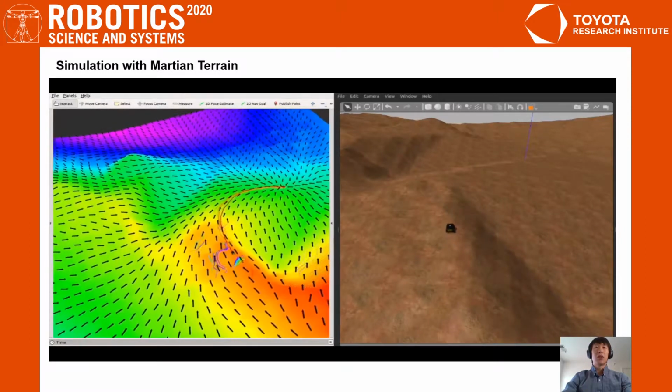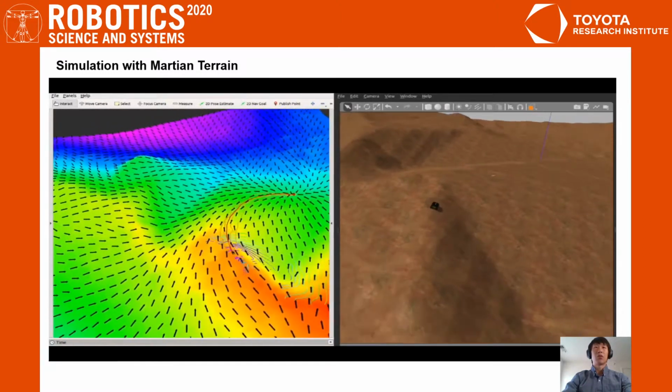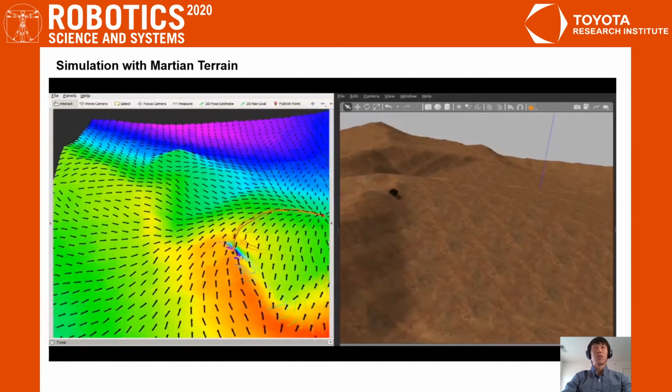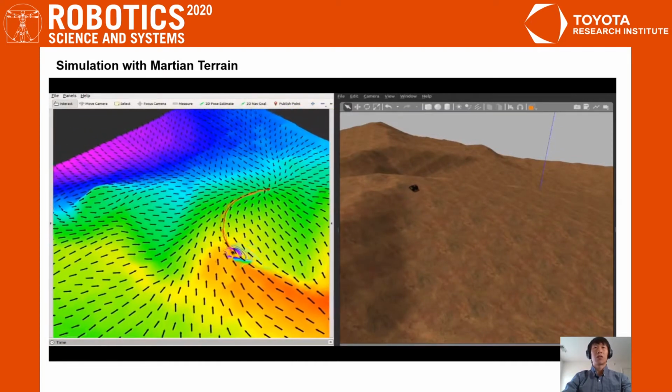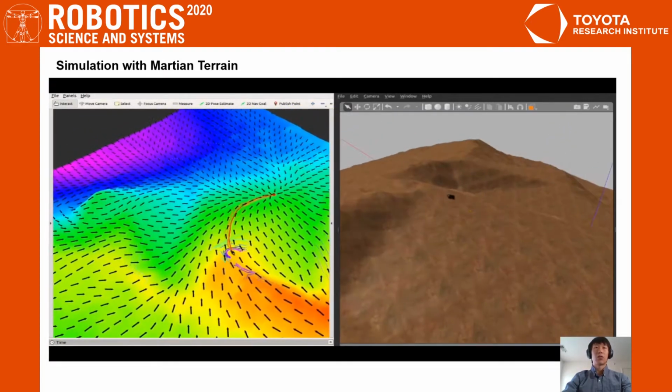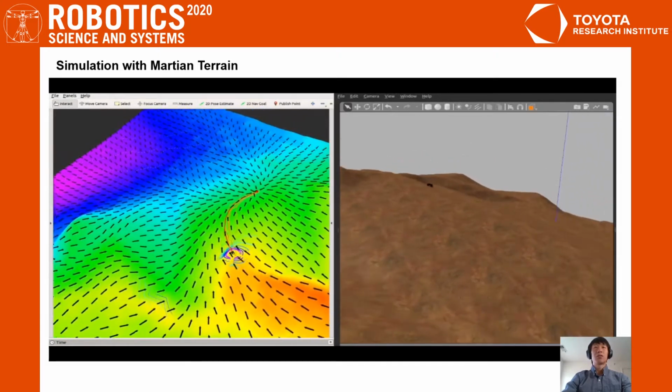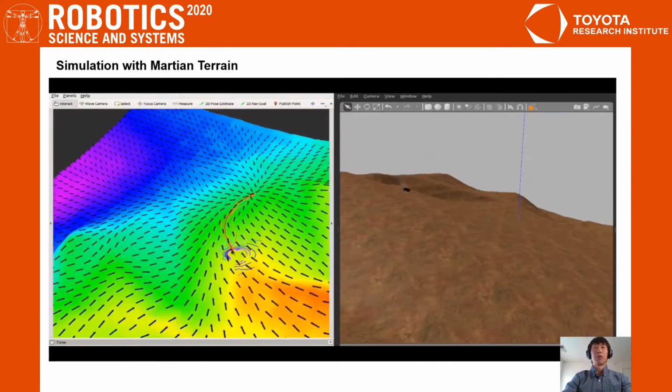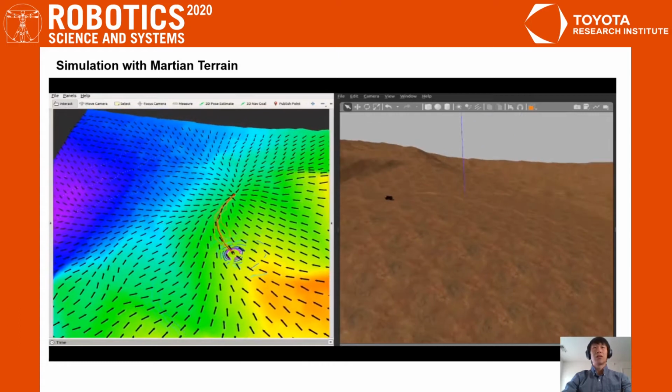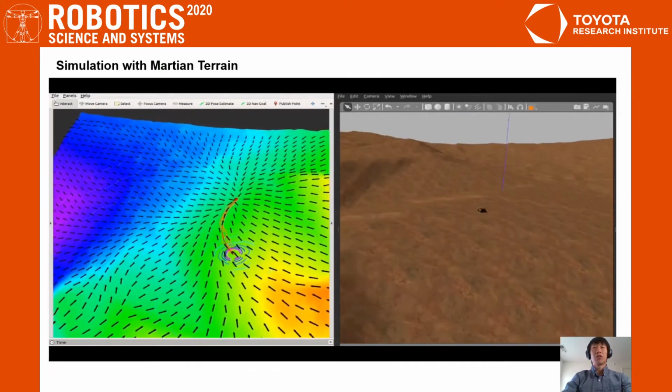We conducted simulations using datasets of Mars terrains. The results show that by following the policy computed using our method, which are indicated by the arrows, the robot attempts to approach the goal with the minimum distance, and at the same time avoid high elevation terrains.